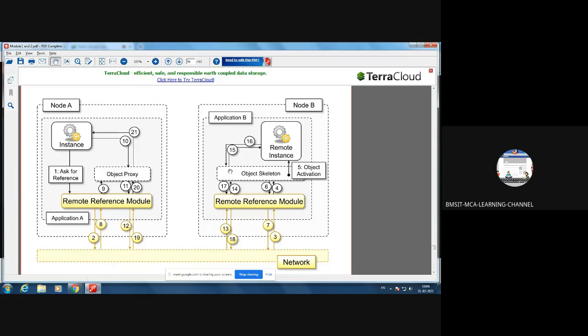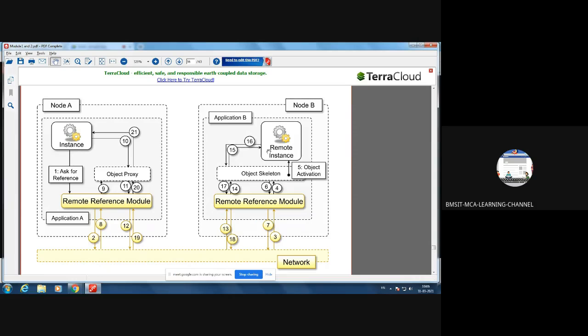Then here it has an object skeleton. This also has an object skeleton. It will evaluate whether the acknowledgement has come from the legitimate object or not. If yes, it will communicate to the remote instance, that is the remote object of MasterCard. That is steps 15 and 16.